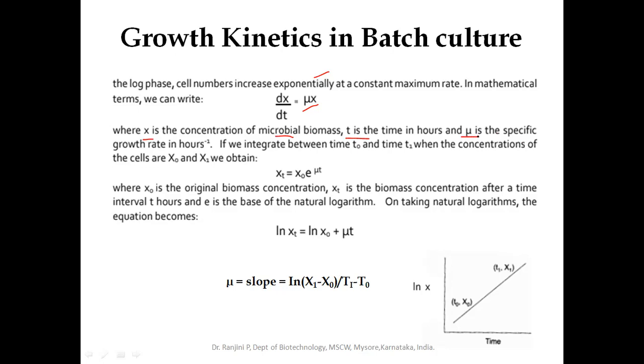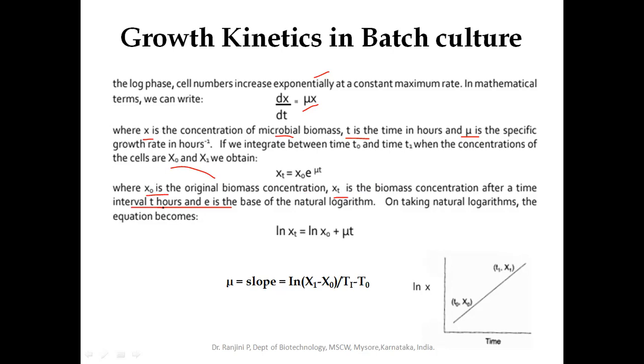If we integrate between time 0 and time t1, when the concentration of the cells is taken as x0 and x1, where x is the concentration of the microbial biomass. So at time 0 the concentration of cells is x0, at time t we have xt cells. So xt is equal to x naught into e to the power of mu t, where x naught is the original biomass concentration, xt is the biomass concentration after the time interval, which depends on your choice of the time at which you want to identify the biomass concentration, and e is the base of the natural logarithm.